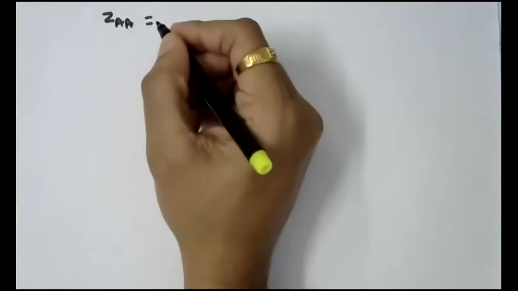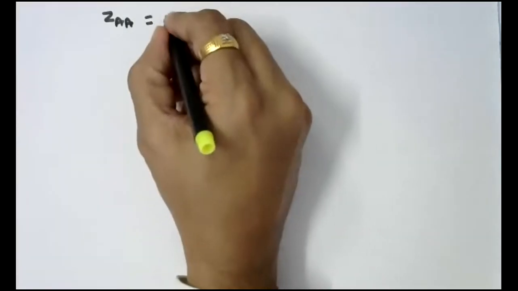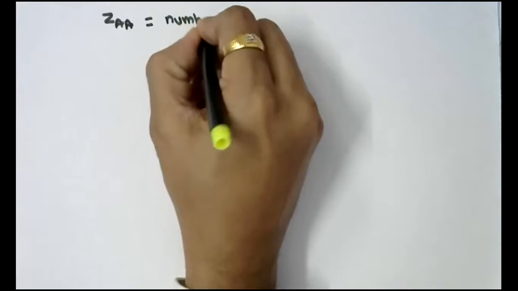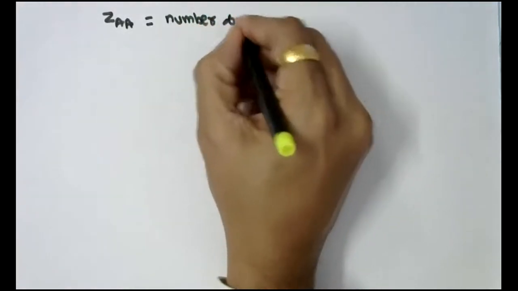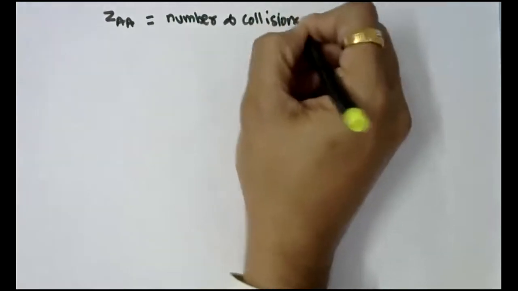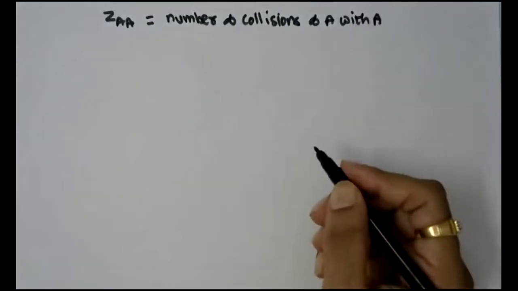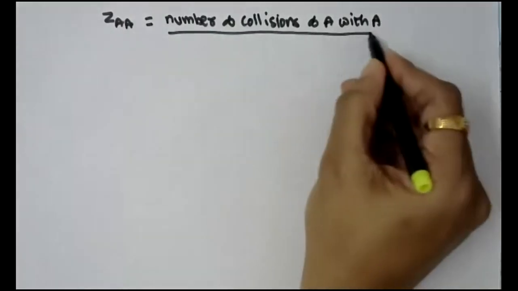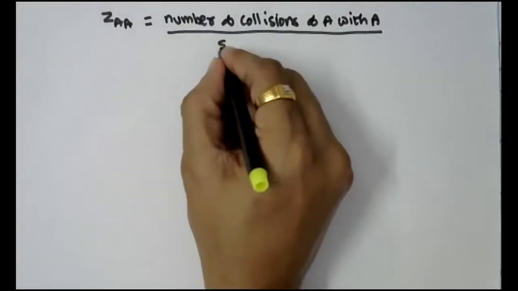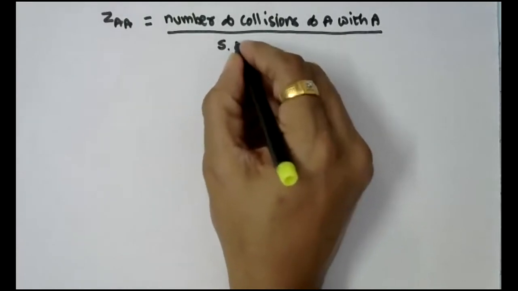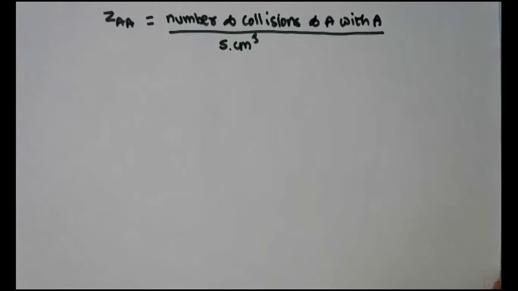So if you try to understand the meaning of ZAA, ZAA is equal to the number of collisions of A with A, that is collisions between like molecules, per second per unit volume expressed in terms of centimeter cube.